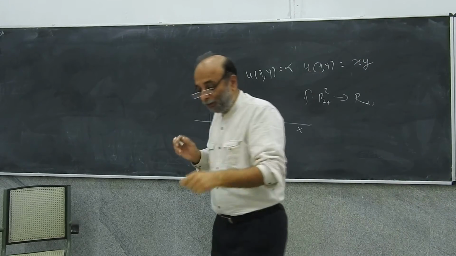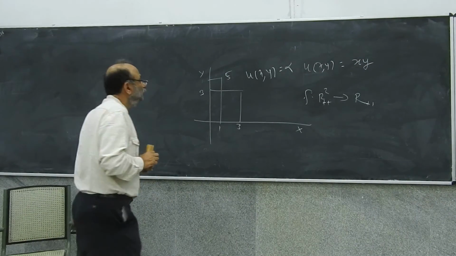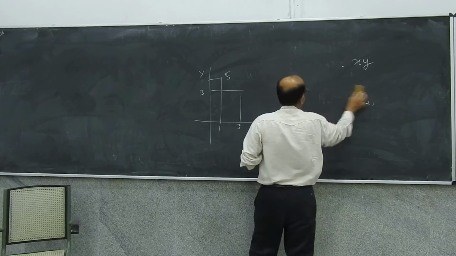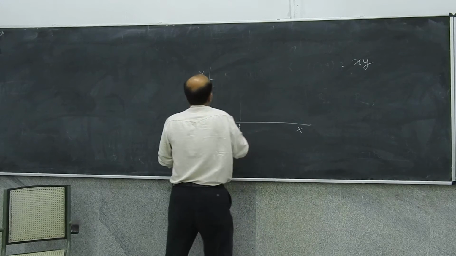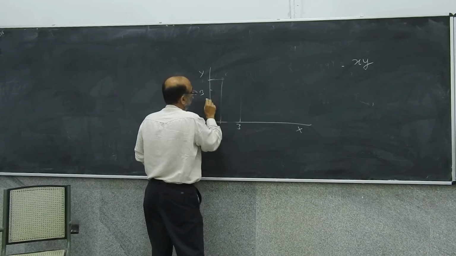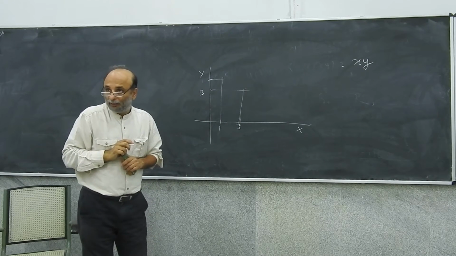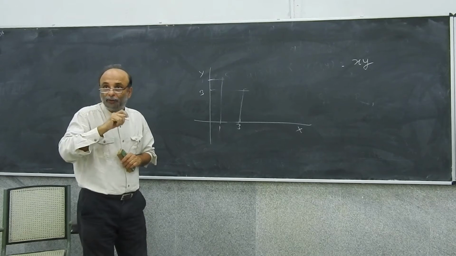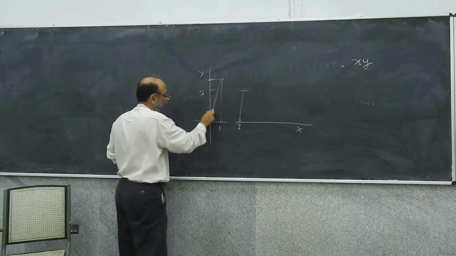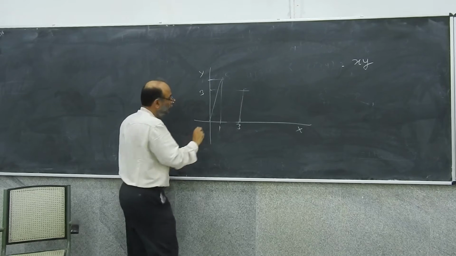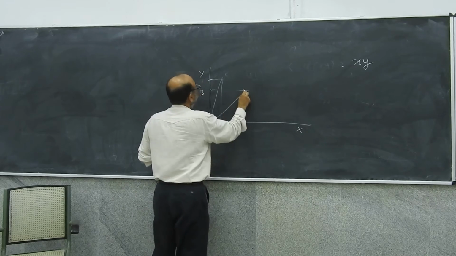Okay, something even more interesting. Think of this as one point and think of this as one point. So think of some point here. So these are two vectors now.